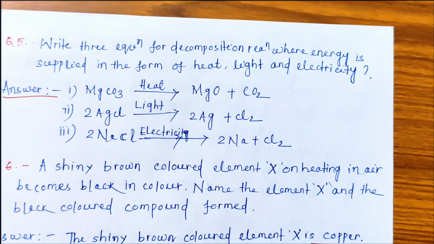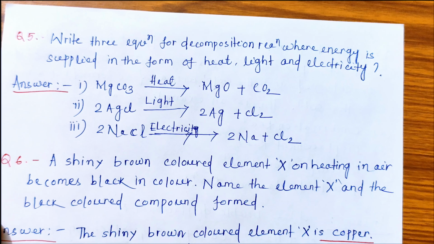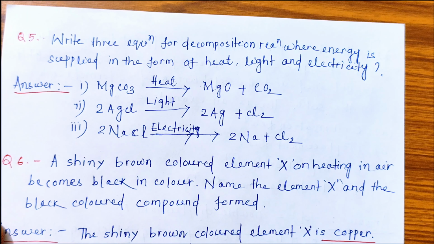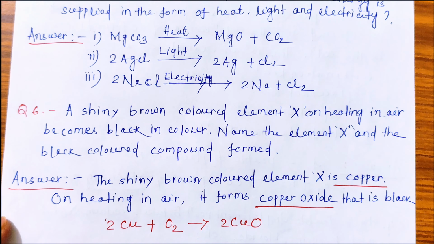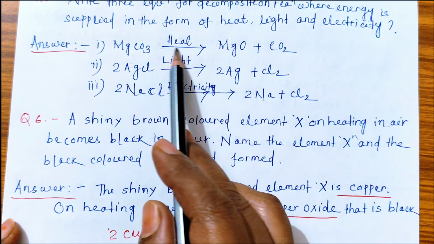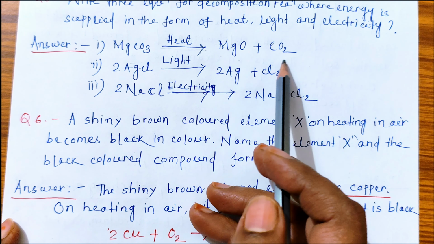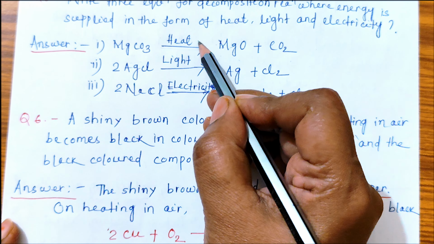Okay. Next is, write 3 equations for decomposition reaction where energy is supplied in the form of heat, light and electricity. See each example. Here magnesium carbonate in presence of heat energy gives MgO plus CO2. This is for heat.